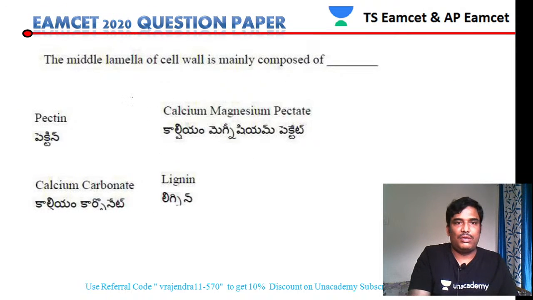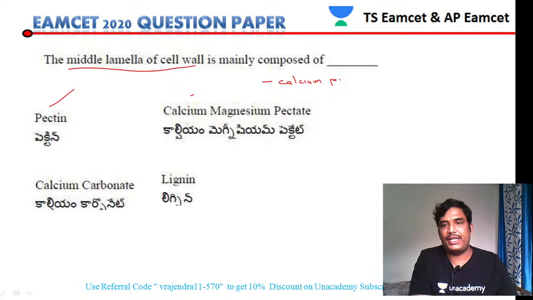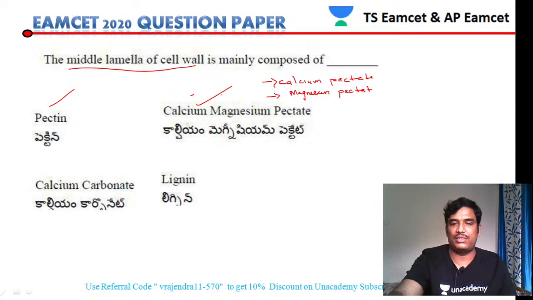Next, the middle lamella of the cell wall. The middle lamella is made up of which type of substance? No doubt in the middle lamella we have pectin. The major component of the middle lamella is calcium pectate, and a very small amount of magnesium pectate is also present. So we have to take the answer as calcium magnesium pectate.